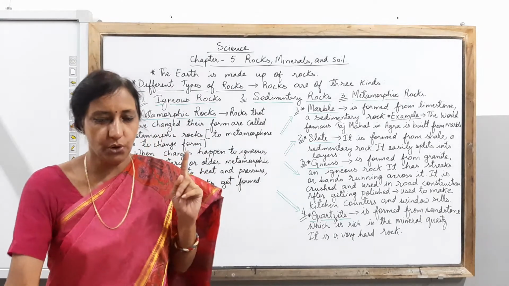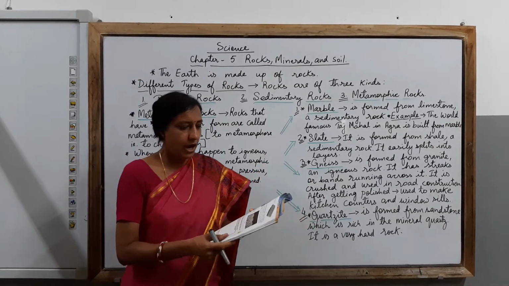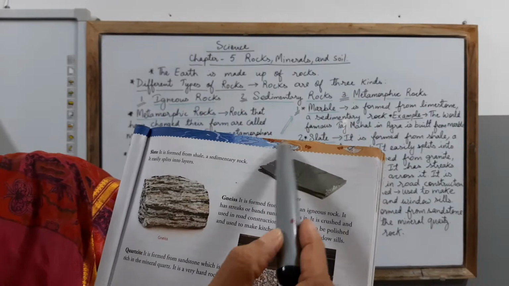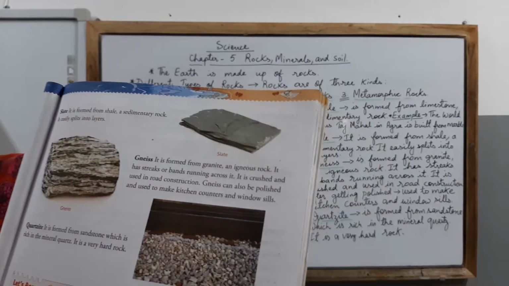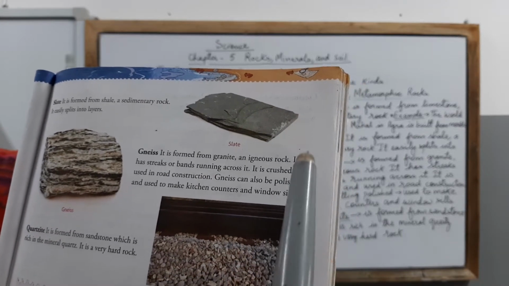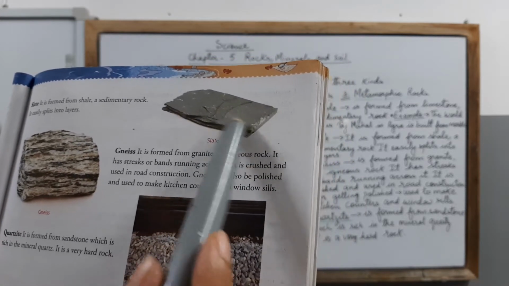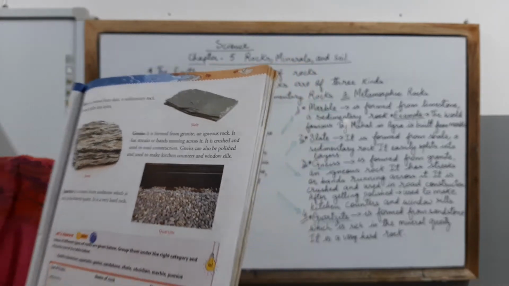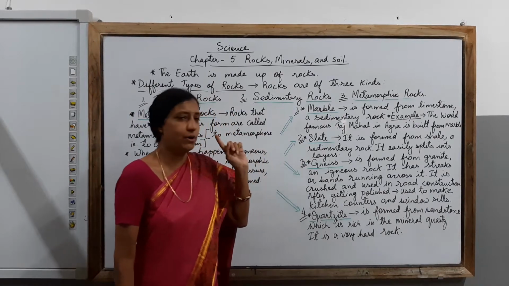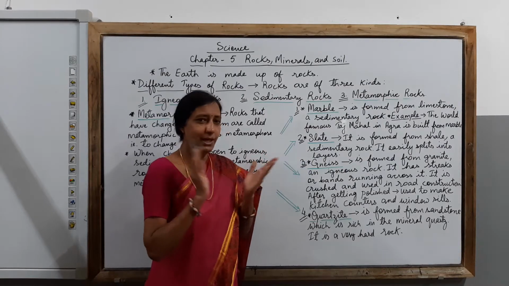So let's have a look at this kind of rock, the slate, and how it looks. Here I am bringing it to you to show you the kind of slate, how it looks. Just try to observe and see. They have layers. You can see the layers. So these are formed in layers. And this is a grey slate, the rock which we are talking about, which is formed from shale, a sedimentary rock, and it easily splits into layers.